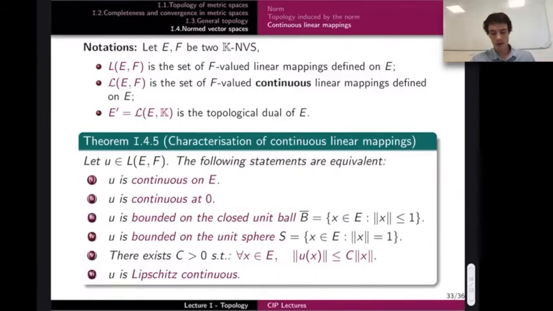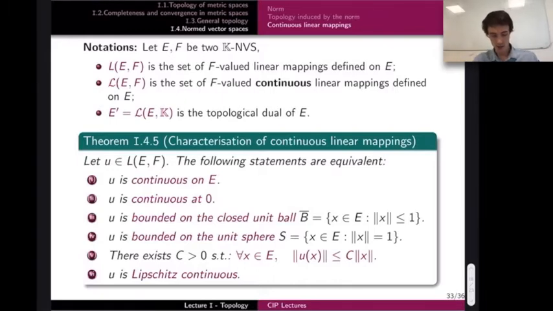And now we want to characterize continuity of linear mappings, whatever the dimension of E or F is. I told you that if E is finite dimensional, all mappings are continuous. So what we have in mind really is that E and F are not finite dimensional. So we have the following characterization of continuity. For U a linear mapping from E to F, U is continuous on E is equivalent to being continuous at only one point. I said 0 here, but it can be any point. So being continuous at some point is enough to characterize continuity everywhere, for a linear mapping, of course.